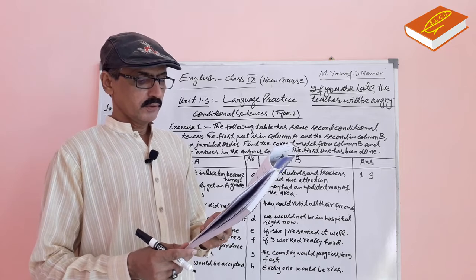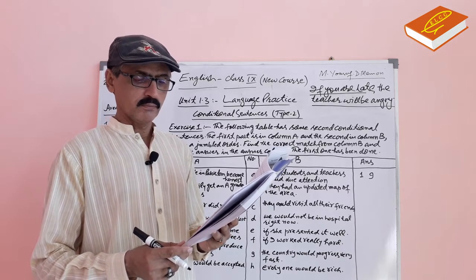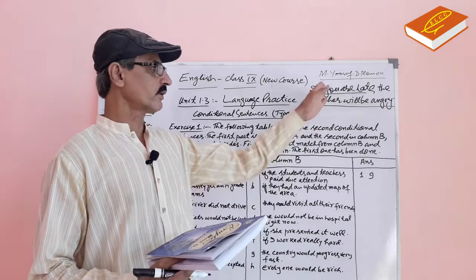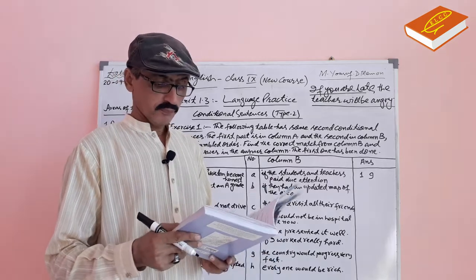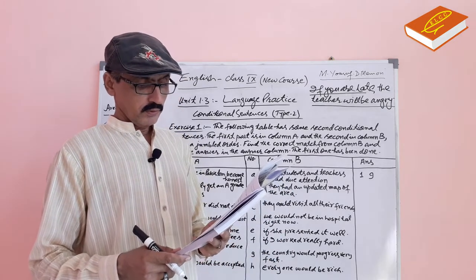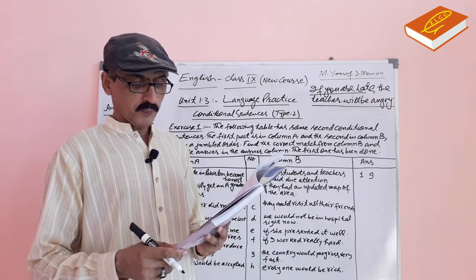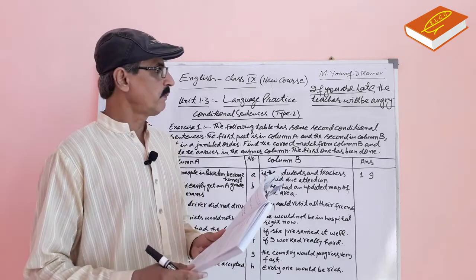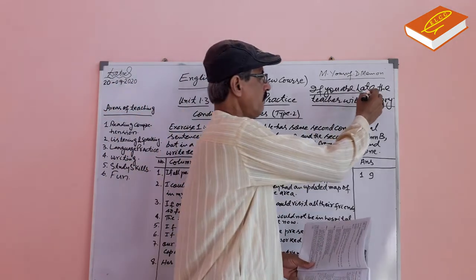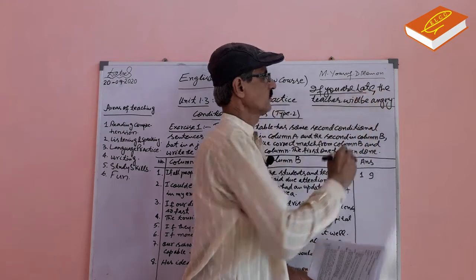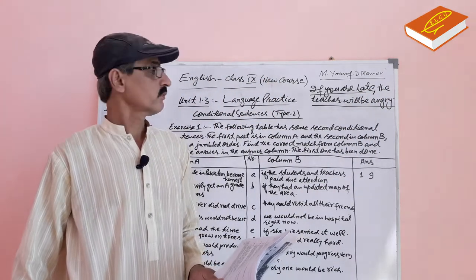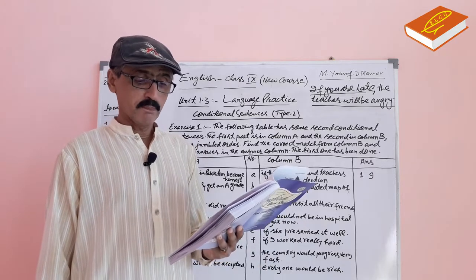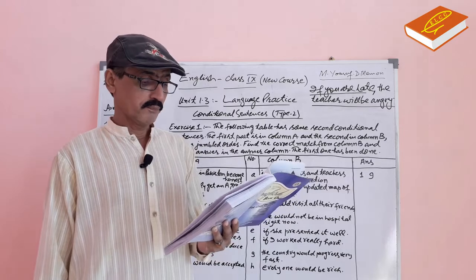Third, the if clause can come in the beginning or at the end, as I have already told you. Fourth, the if clause is separated from the main clause by a comma.